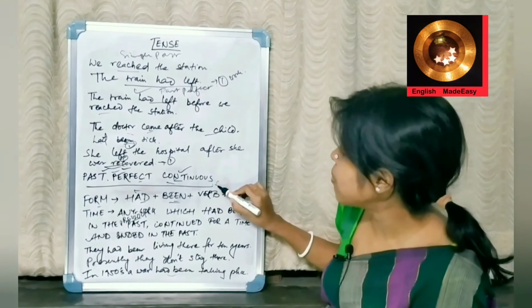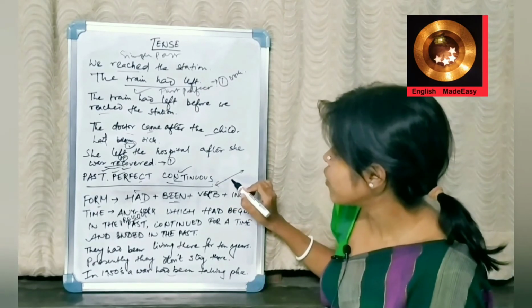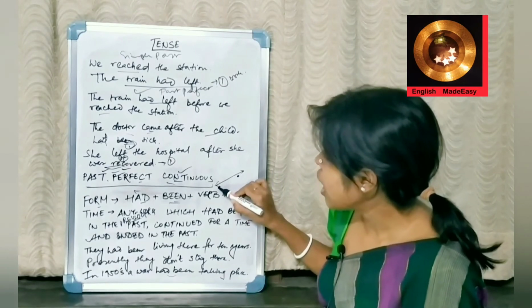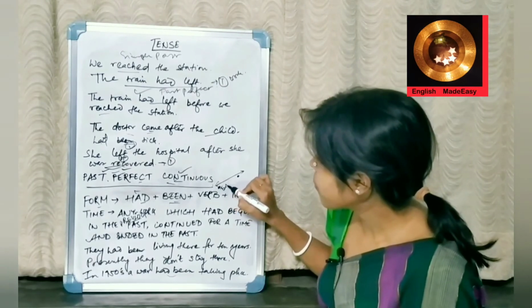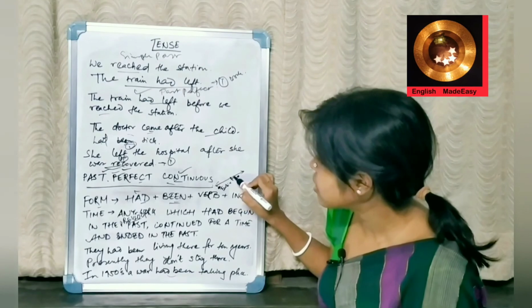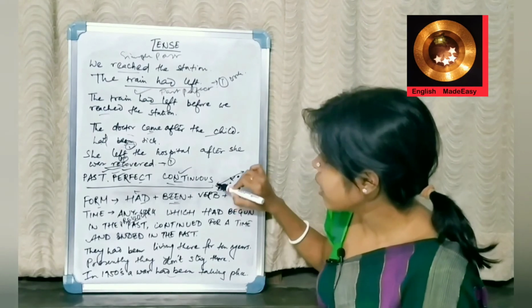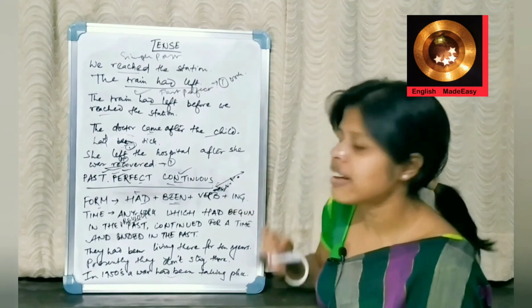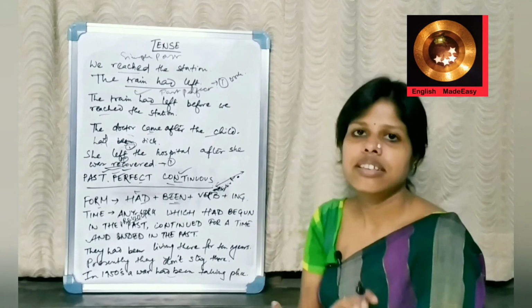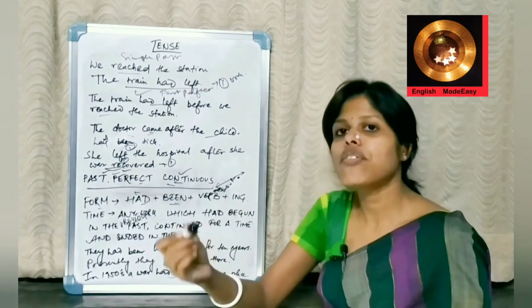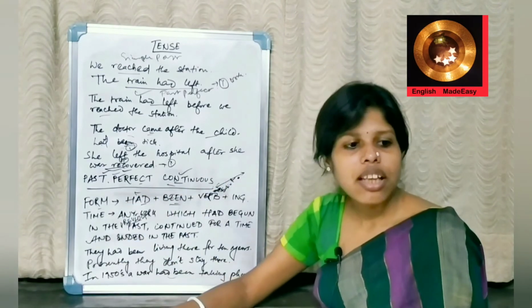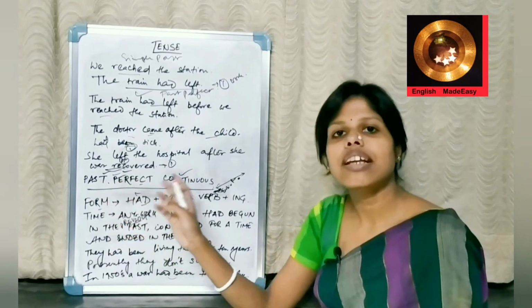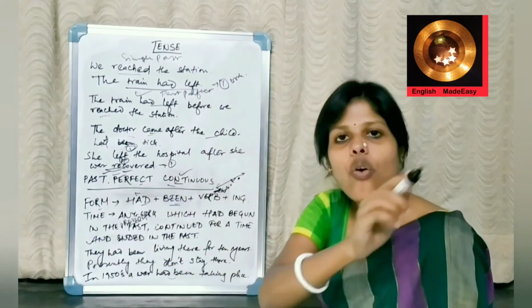If we draw the timeline, any work which had begun not in the near past but in the earlier past, had happened for a time and ended. If it was present perfect continuous, it would have been still continuing. But past perfect continuous, it happened long back, went for a